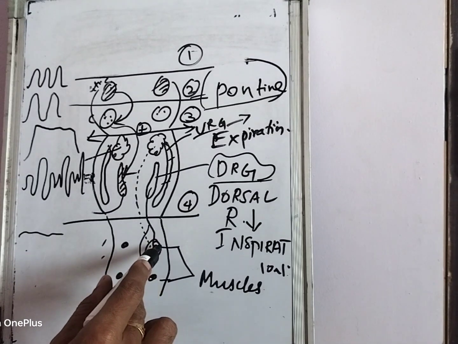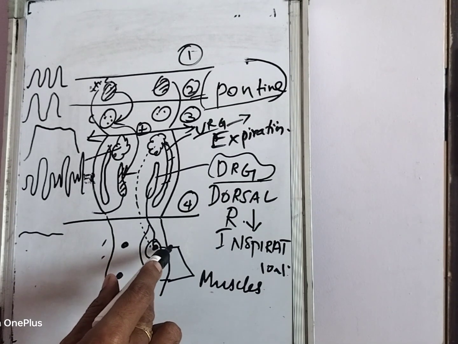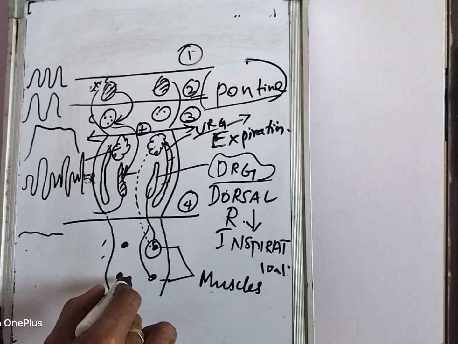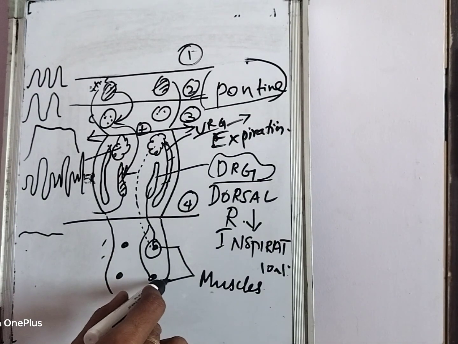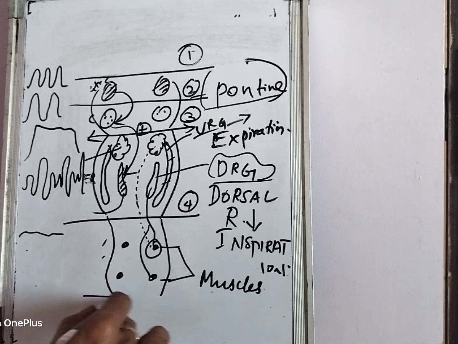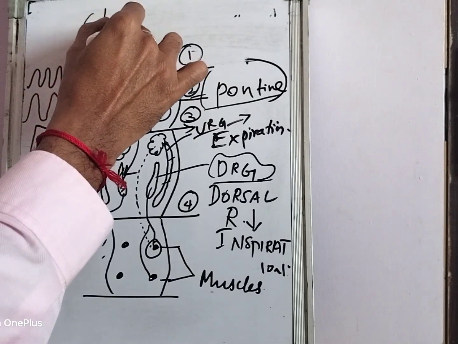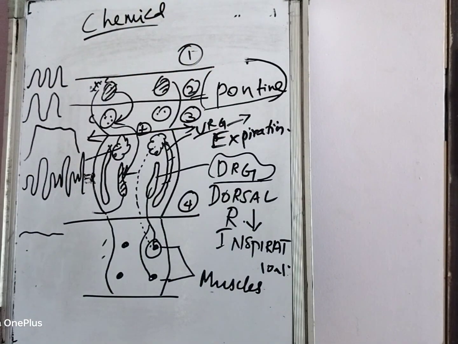And you have to remember two neurons. One is in the cervical segment, the phrenic motor neuron, which gives rise to the phrenic nerve supplying the diaphragm. The other is the motor neuron present in the thoracic segment that supplies the intercostal muscles. Okay, so tomorrow we will see the chemical regulation. What we have seen today is the neural regulation.